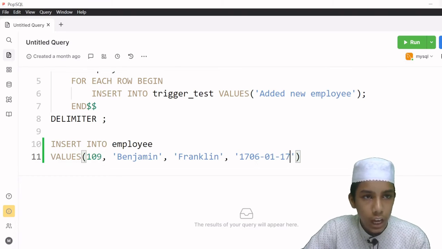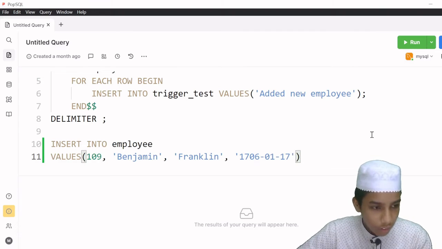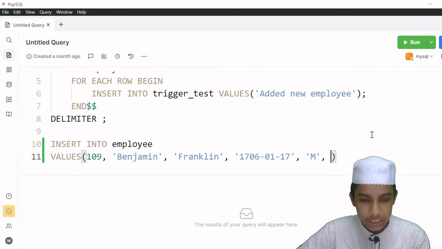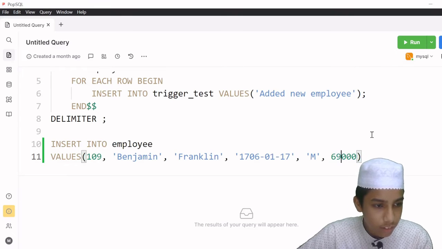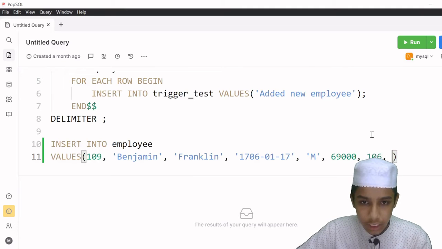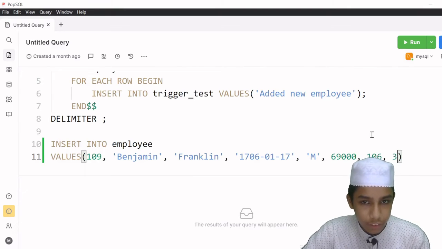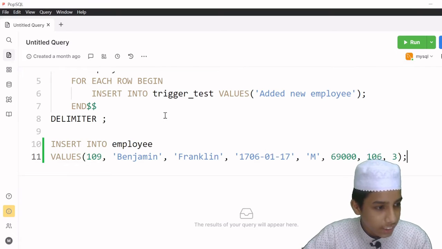Okay, so now I have given his DOB, and now I am going to give his gender, male. After that I'm going to give his salary, something like 69,000. After that I'm going to give his supervisor ID, 106. After that I will be giving his branch ID. Okay, so I have all of these things, and now I'm going to give here this semicolon.